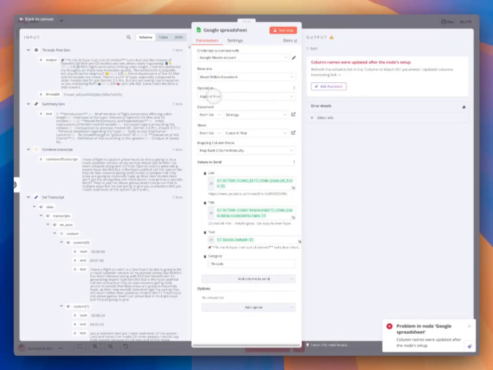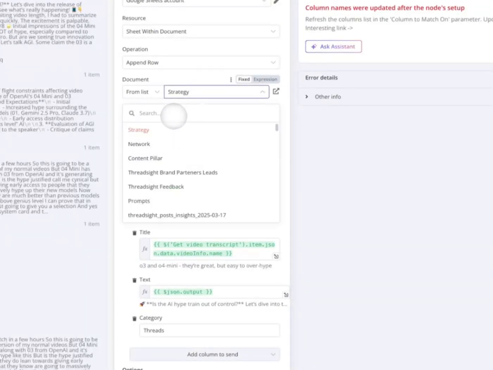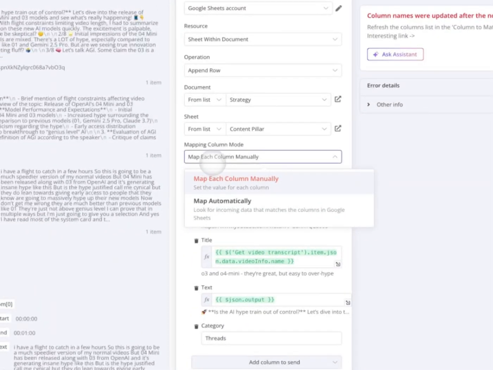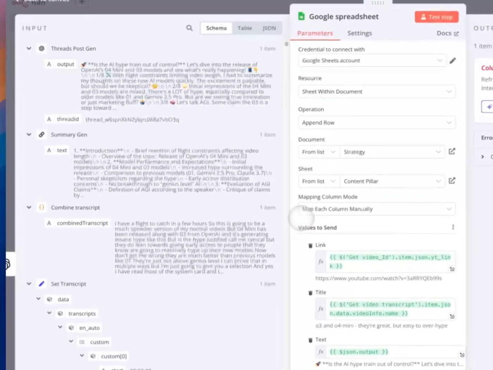operation click append row, and there try to find your spreadsheet that you want to add. For me, I just put it in the strategy, and from strategy I just click out of menu one, I just create a content pillar, and here you can click map each column manually. This way you only save the fields that you want to see in the future.